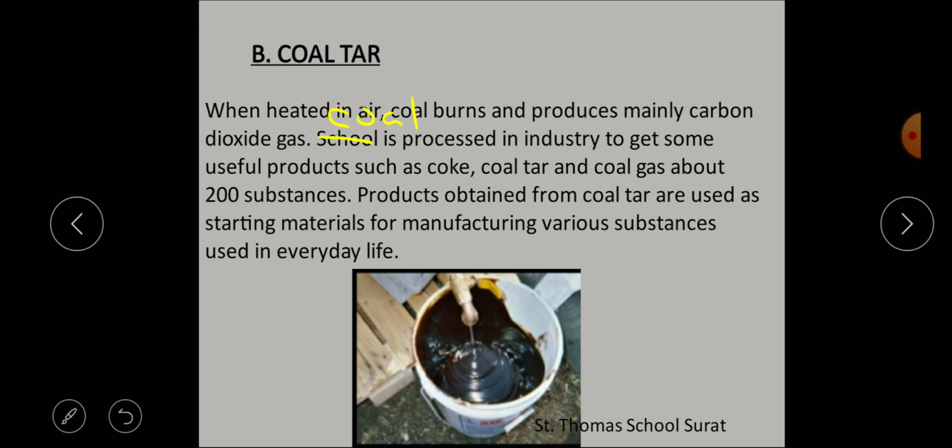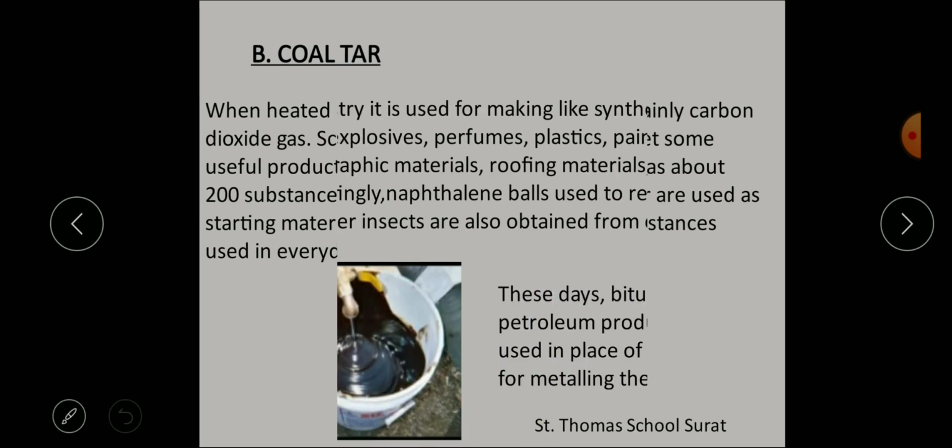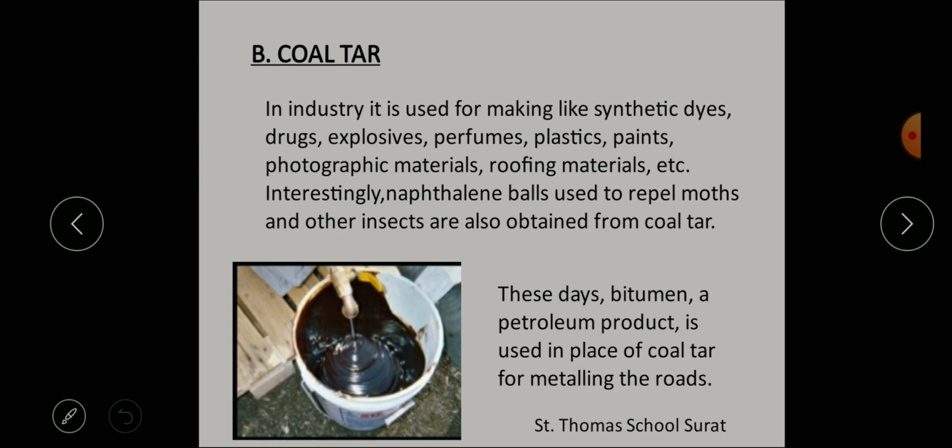About how many? About 200 substances. Products obtained from coal tar are used as starting materials for manufacturing various substances used in everyday life. In industry, it is used for making synthetic dyes, drugs, explosives, perfumes, plastics, paints, photographic materials, roofing materials, etc.